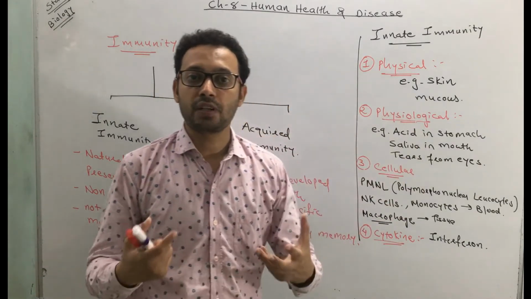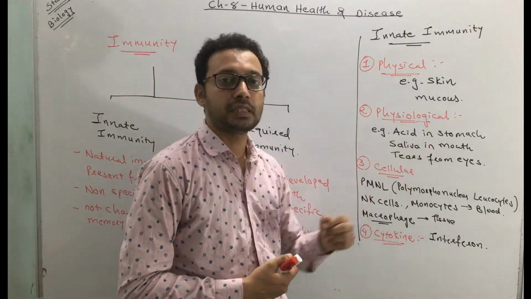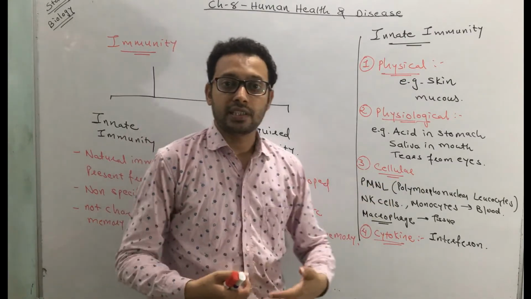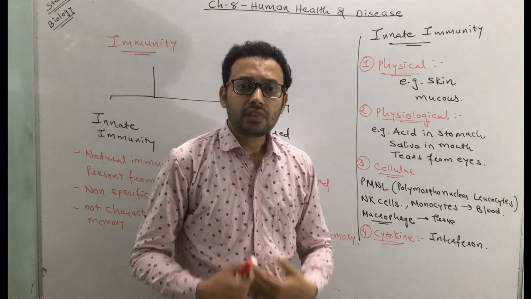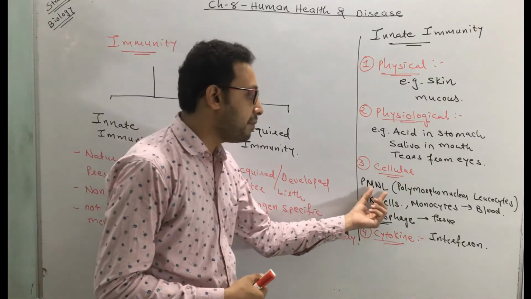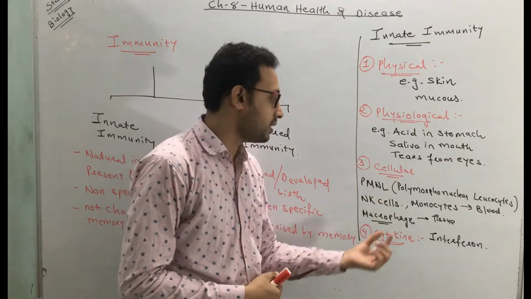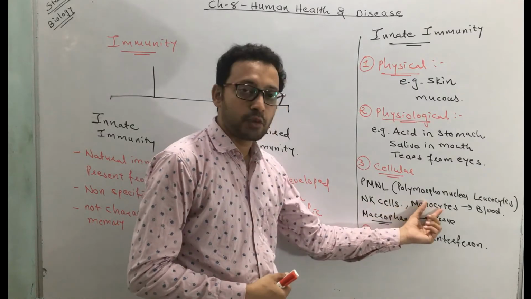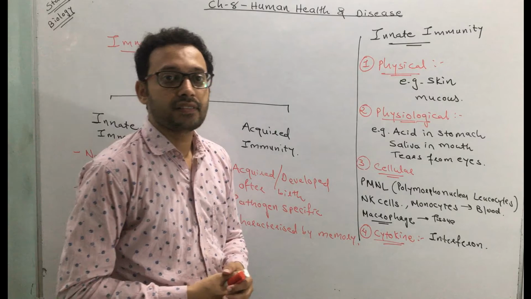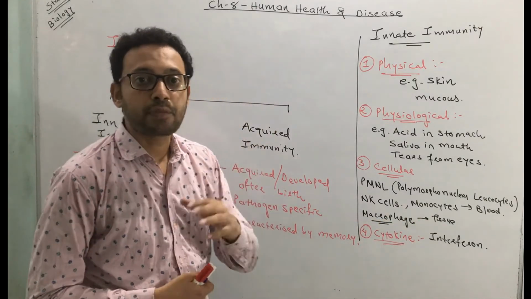Physiological means the normal functions in our body that protect against diseases, like acid in the stomach, saliva in the mouth, tears from the eyes. Cellular means there are some cells responsible for protecting you, for example PMNL, polymorphonuclear leukocytes, a type of WBC, natural killer cells and monocytes present in the blood. They have a capacity to engulf the pathogen. Even the macrophage present in a tissue has the same property.